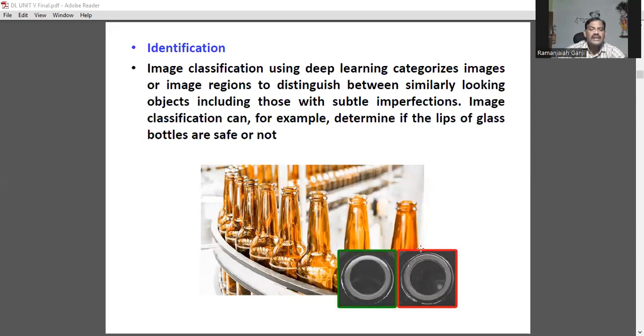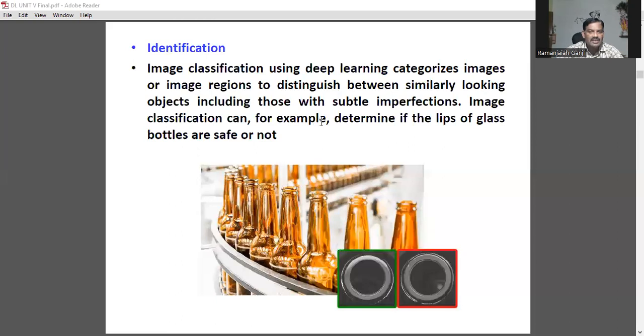See, identification. In the case of any kind of image processing, processing of an image typically by using a computer is said to be image processing. Identification: image classification using deep learning categorizes images in terms of similar-looking objects, including those components with subtle imperfections.